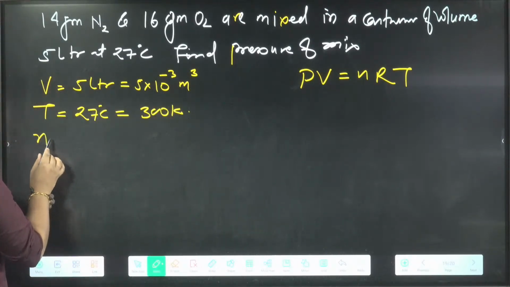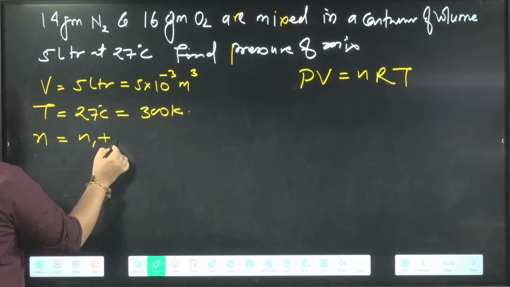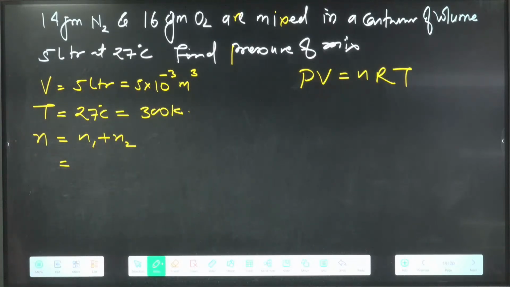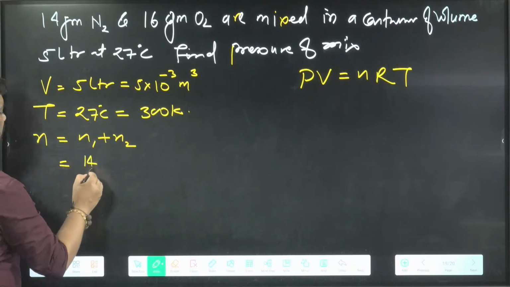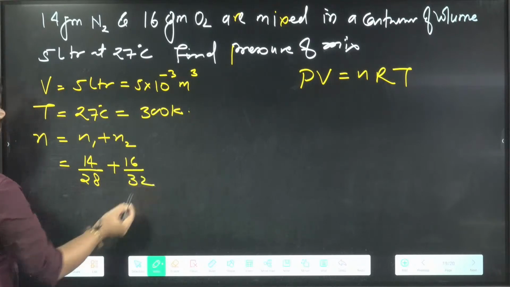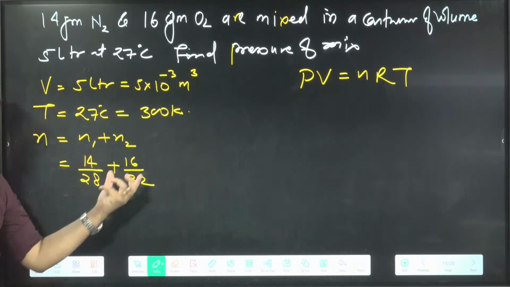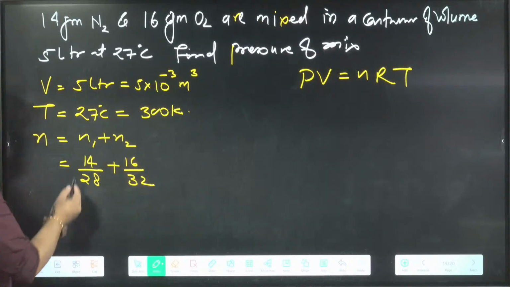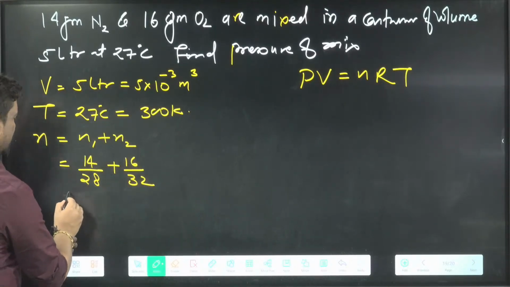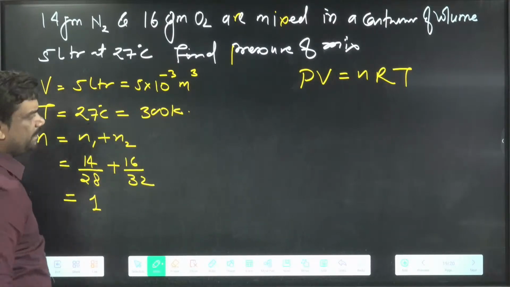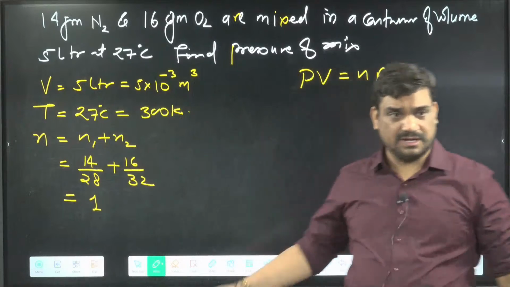Total moles are not given, so total moles equals n1 plus n2, which is 14 by 28 plus 16 by 32, because this is nitrogen and oxygen. 14 by 28 is half, and this is also half, so it becomes 1.